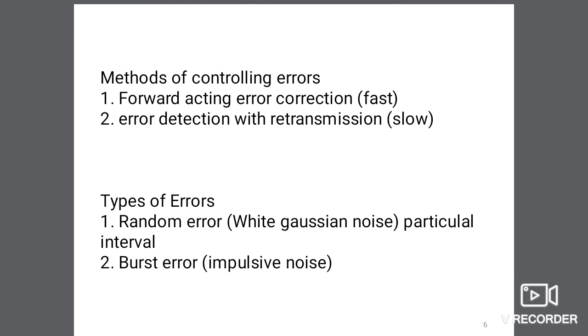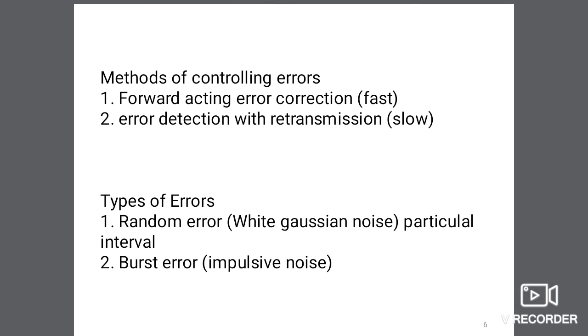Here, the detector does not correct the error. It just detects the error and sends a request to the transmitter. This method has lower probability of error, but it is very slow because we again transmit the part of the sequence for the retransmission.